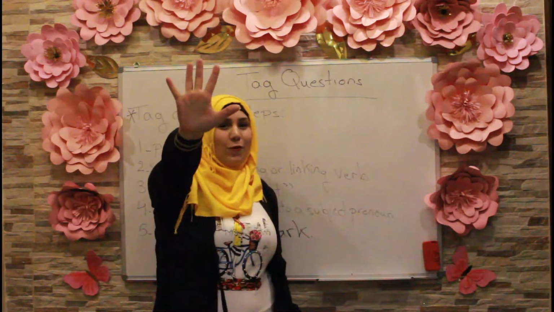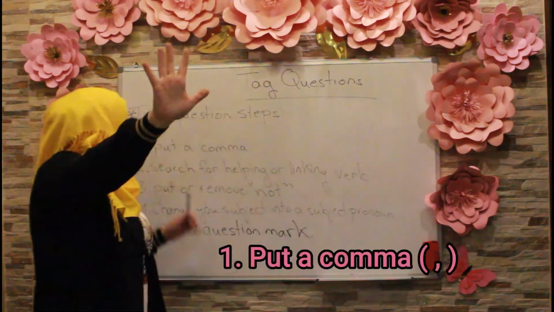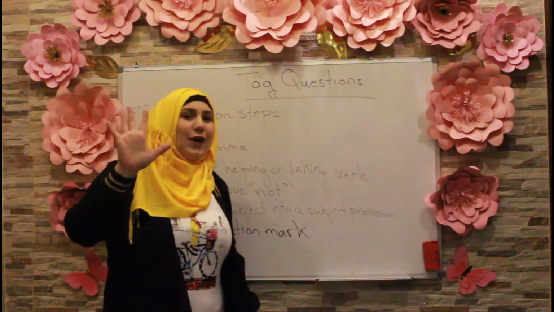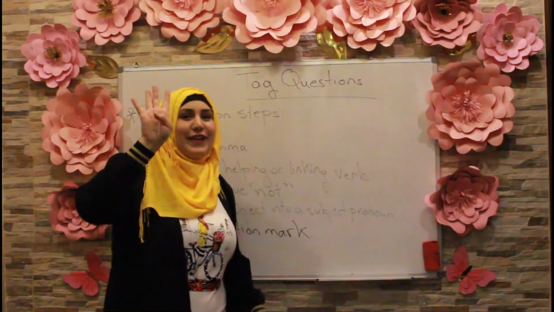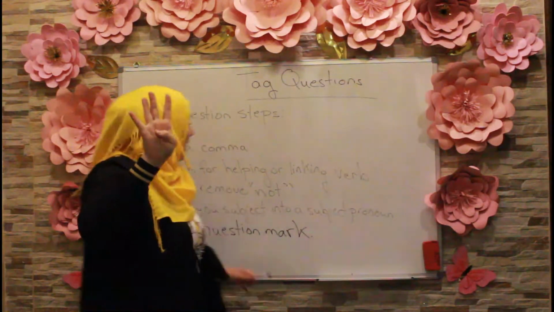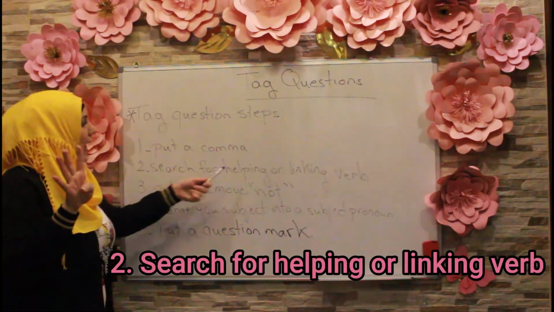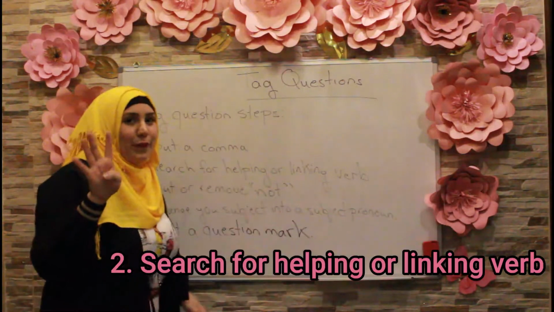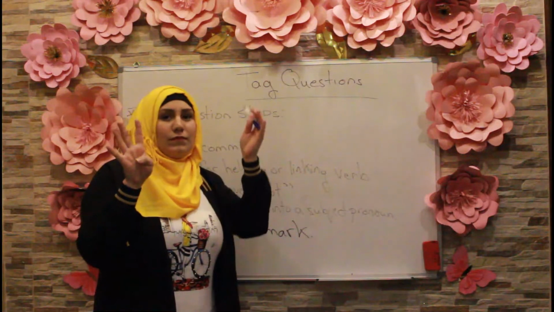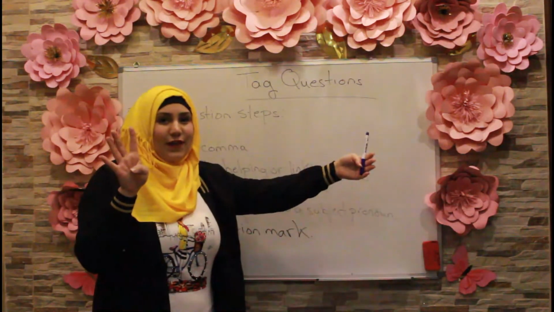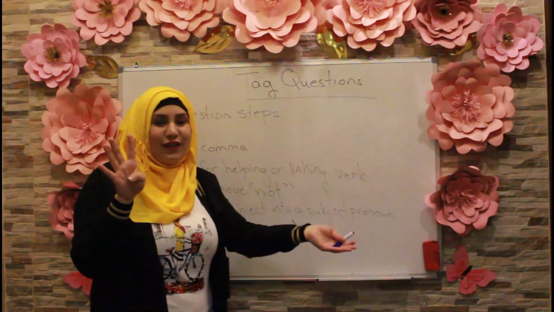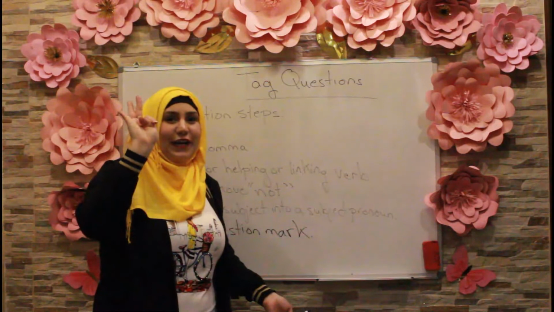Okay. Step number 1 is to put a comma. So, whenever I'm writing a tag question and I put a comma, I put my finger down. So this means I finished step 1. Now, step 2, search for helping or linking verb. So, I search for my helping or linking verb, and I write it down on the other side after the comma. Once I write my helping or linking verb after the comma, I put my finger down.